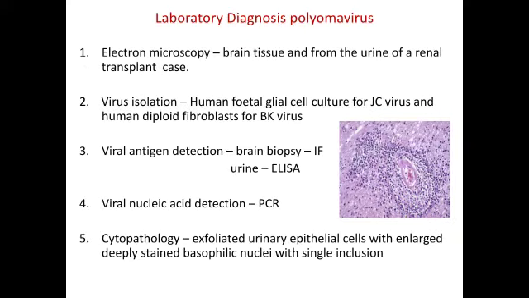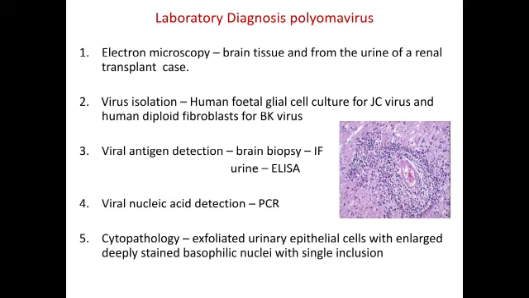Coming to the lab diagnosis of polyoma viruses. It includes electron microscopy, virus isolation, viral antigen detection, viral nucleic acid detection, and cytopathology. Electron microscopy is done for the identification of the virus in sections of brain tissue and also from the urine of a renal transplant case.